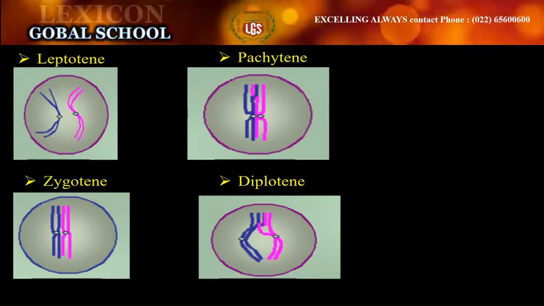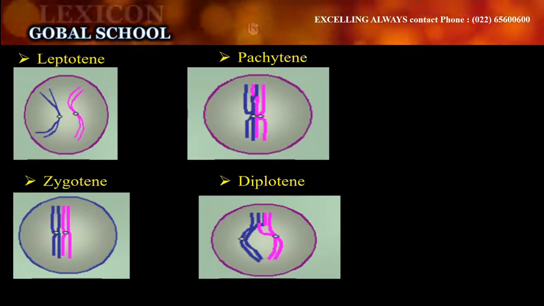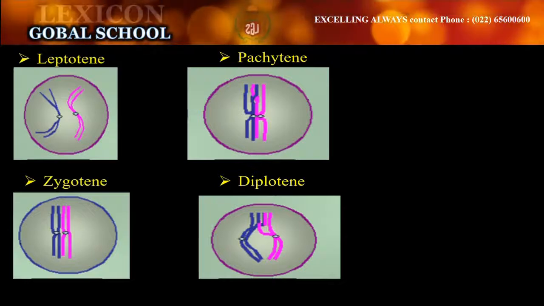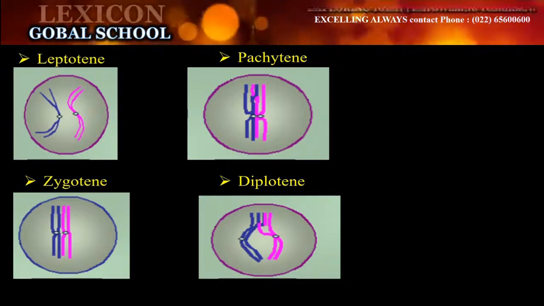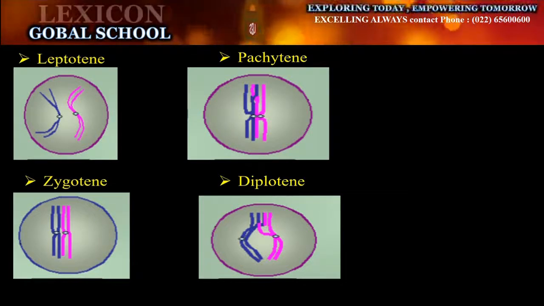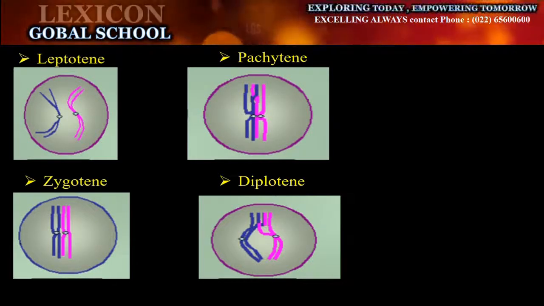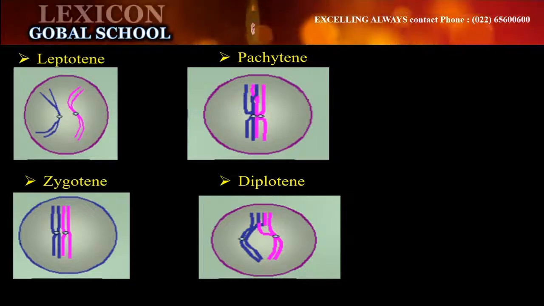Chiasmata, right? So in diplotene stage, what is happening? They get separated from the centromere and they are only joined on the part where they crossed over each other, right? In the picture, as you can see, they got separated, but the part at which they have crossed over each other remains attached in diplotene stage.